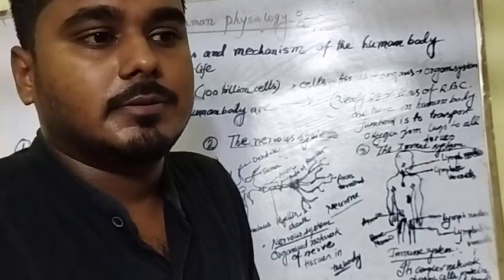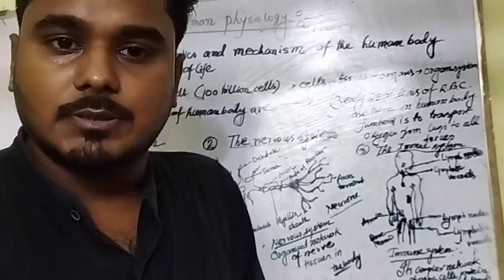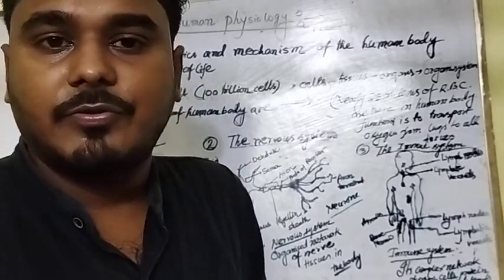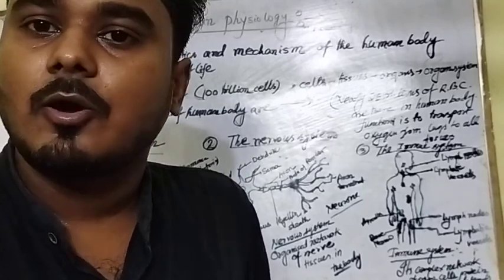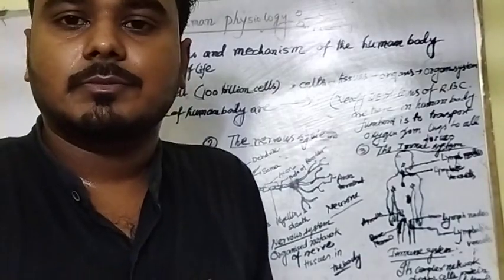There are 11 to 16 trillion white blood cells, and their main function is to defend our body cells from foreign bodies like viruses and bacteria. We'll come to the next one.